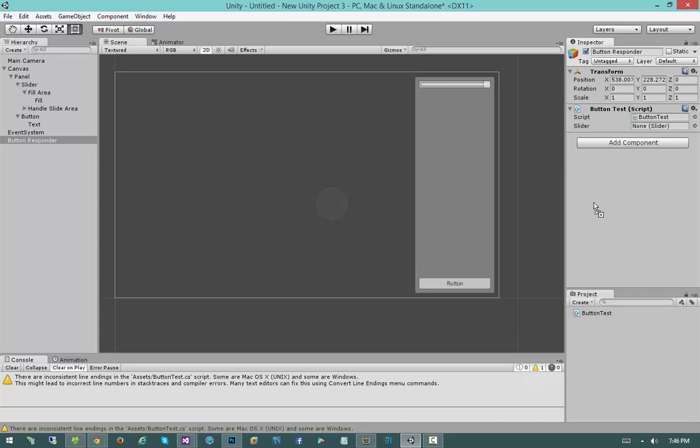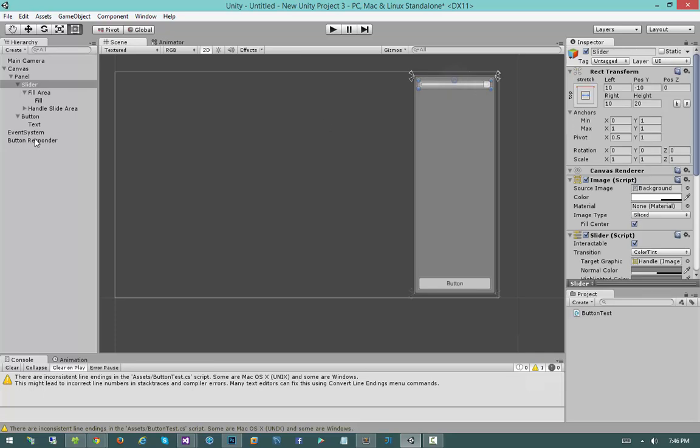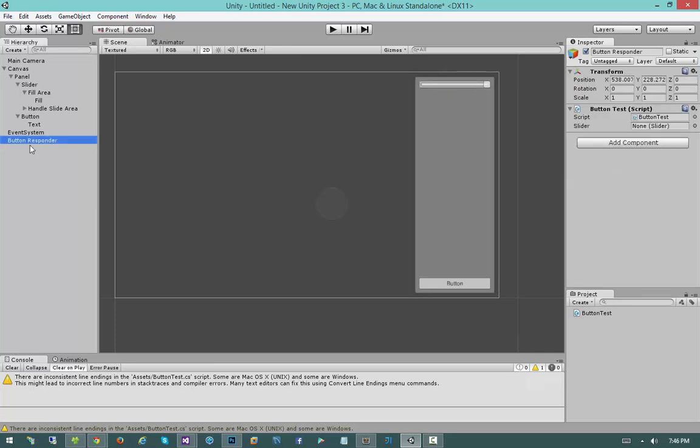Now remember, our button responder does need a reference to our slider component, which is this guy right up here. So to do that, I'm going to go back to the button responder game object. I'm going to take the slider over here in our hierarchy, and click and drag it into the slider property of our button test script. And then once I drop it there, it's associated. So that's really all the setup we need, because now we have a target for the button to invoke.